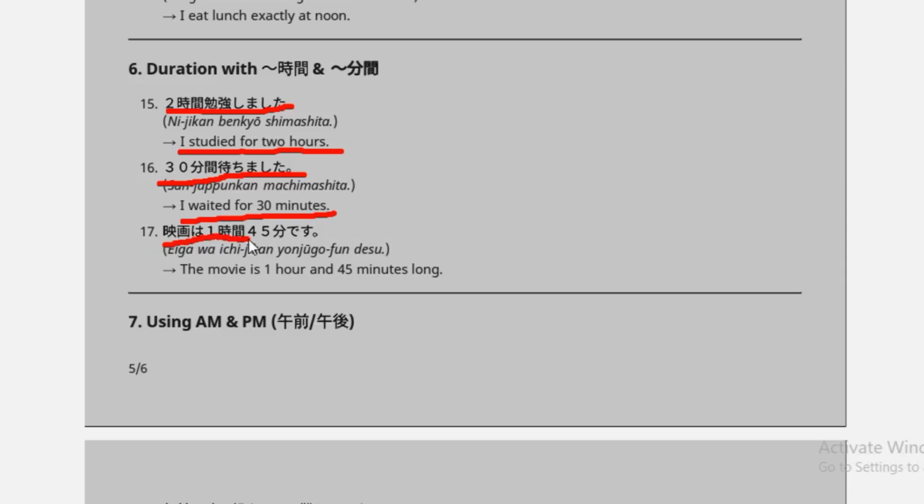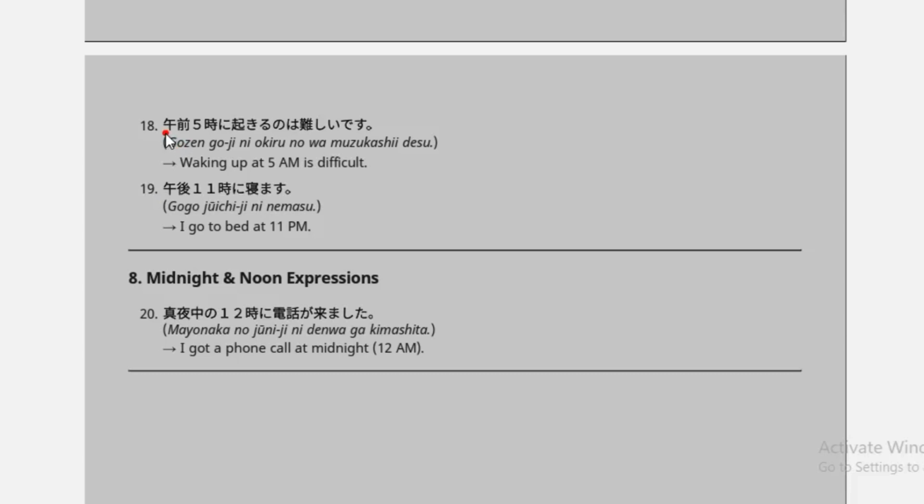映画は 1時間45分 desu means the movie is 1 hour and 45 minutes long. 午前5時に okiru no wa muzukashii desu means waking up at 5 a.m. is difficult. And gogo, which means p.m., means afternoon. Gogo juichiji ni nemasu means I go to bed at 11 p.m. And mayonaka no juniji ni denwa ga kimashita means I got a phone call at midnight, 12 o'clock.